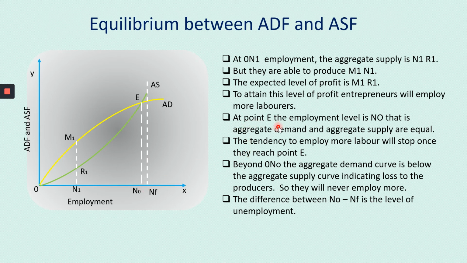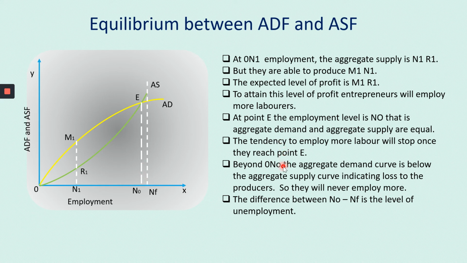So at point E, the employment level is N naught. That is, aggregate demand and aggregate supply are equal. The tendency to employ more labor will stop once they reach the point E. So up to this point E, the entrepreneur will be employing people. But beyond this, the tendency to employ more labor will stop once they reach point E. After this point E, he will not employ anyone.